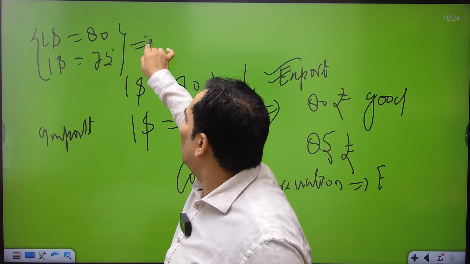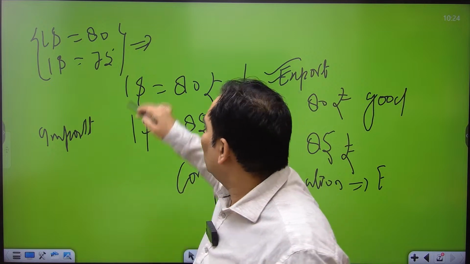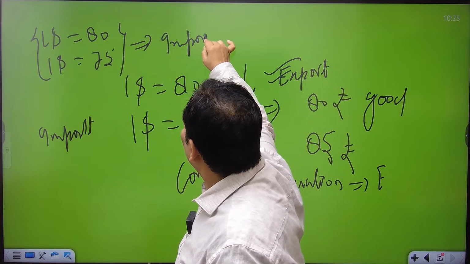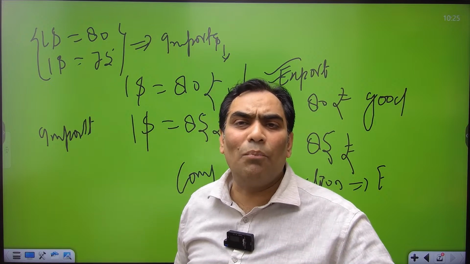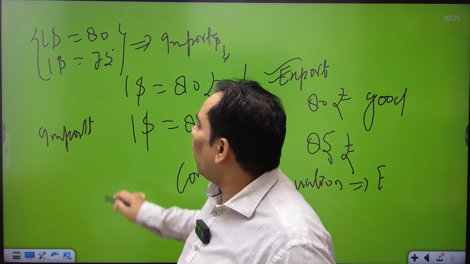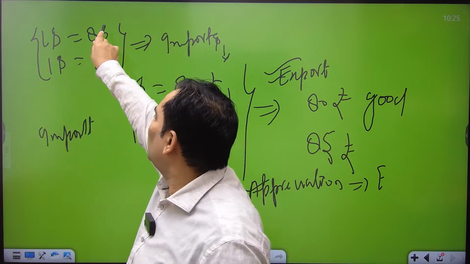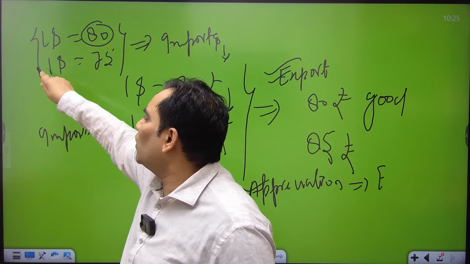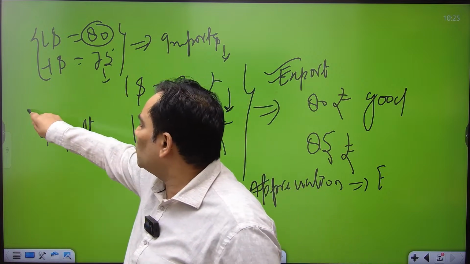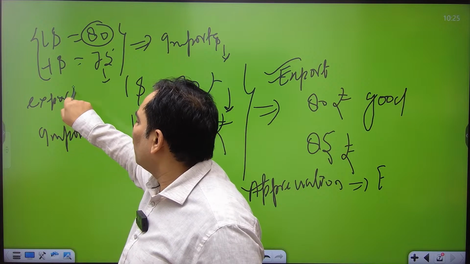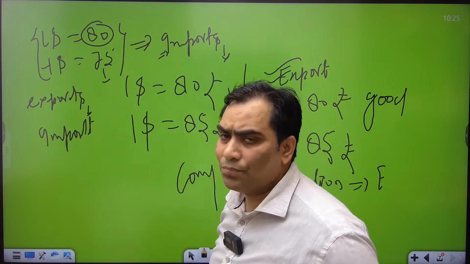Because of this, our imports are going to be costlier. That is going to discourage our imports, and our exports are becoming uncompetitive. When they were paying $1, they were able to get 80 rupees of goods and services. Now they pay $1 and get only 75 rupees of goods. So our exports are going to be uncompetitive because of appreciation. Exports will reduce, whereas imports will increase.